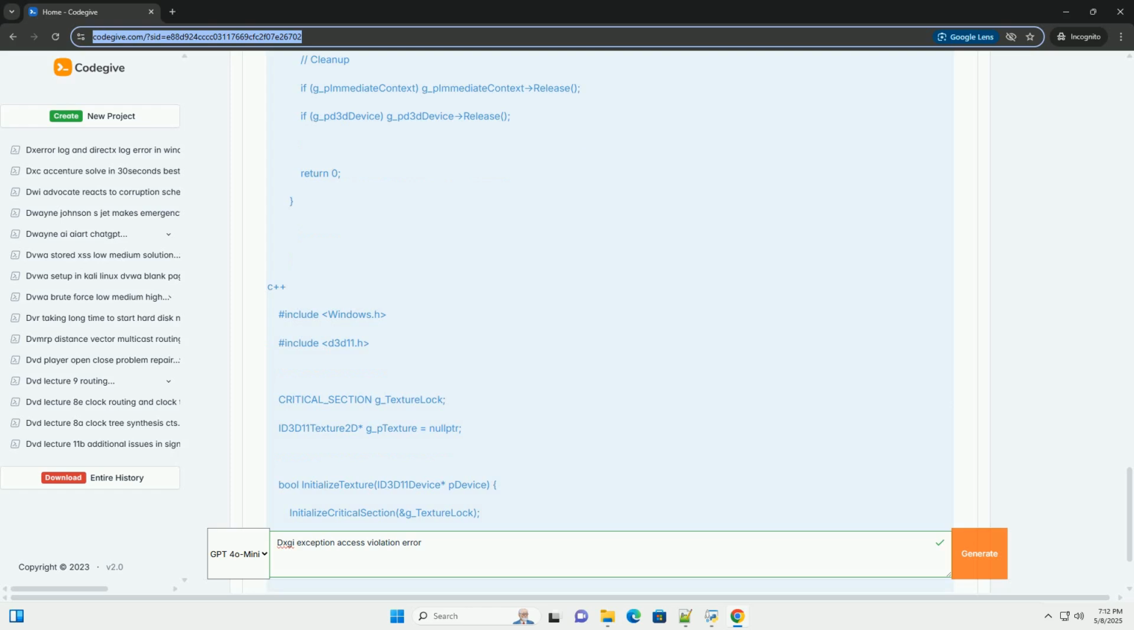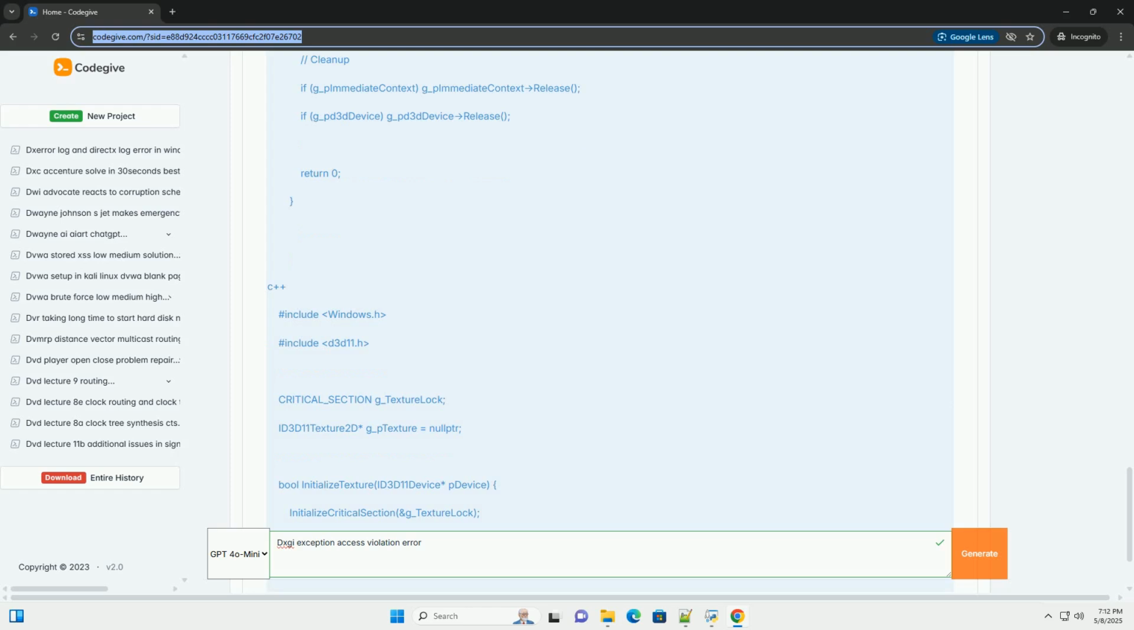Resource limits. Direct3D devices have limits on the maximum size of resources. Check the device capabilities to ensure that your resources don't exceed these limits. Use ID3D11Device::CheckFeatureSupport to query for device capabilities. Resource states. Ensure that the resources are in a valid state for the operation you are trying to perform.